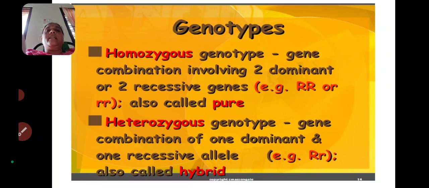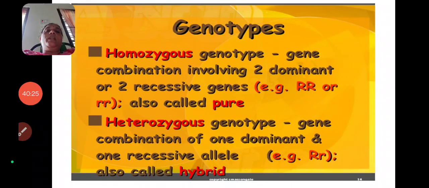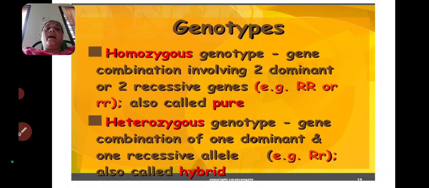So this nature is called homozygosity. Next one is the heterozygous genotype. A gene combination of one dominant and one recessive allele is called a heterozygous hybrid. This is called heterozygosity, and this is also called a hybrid.